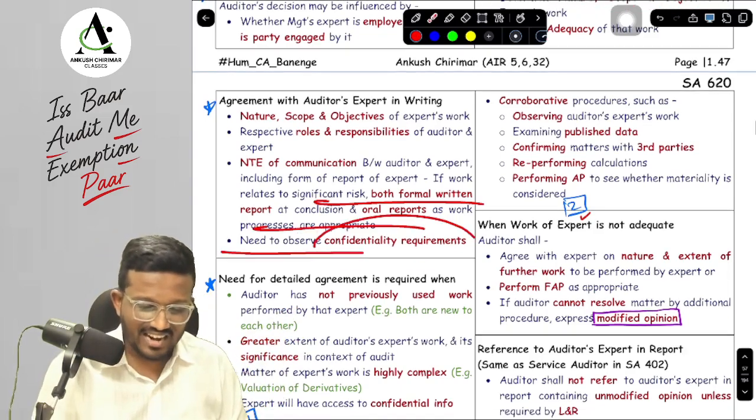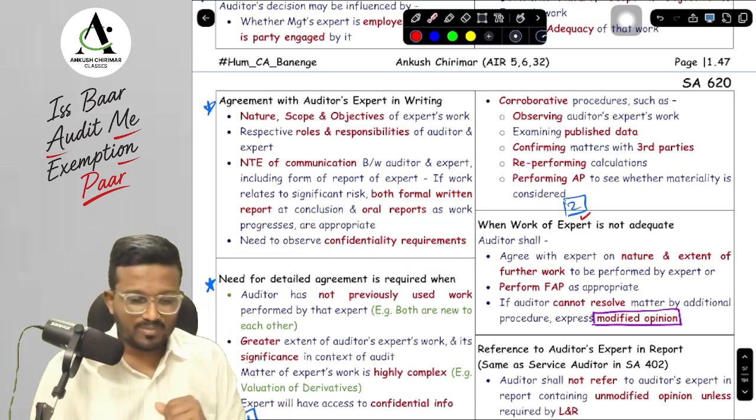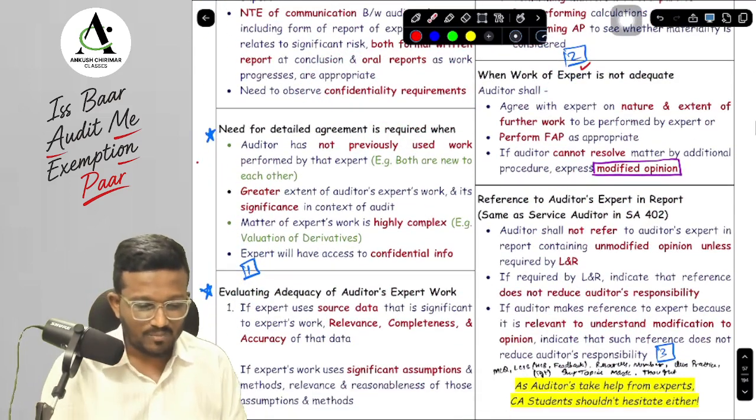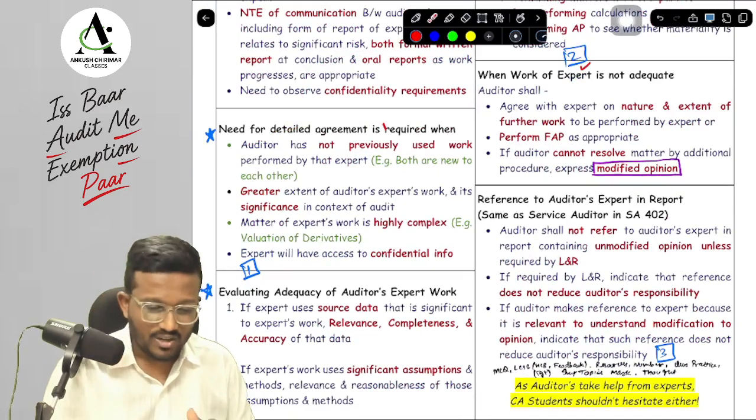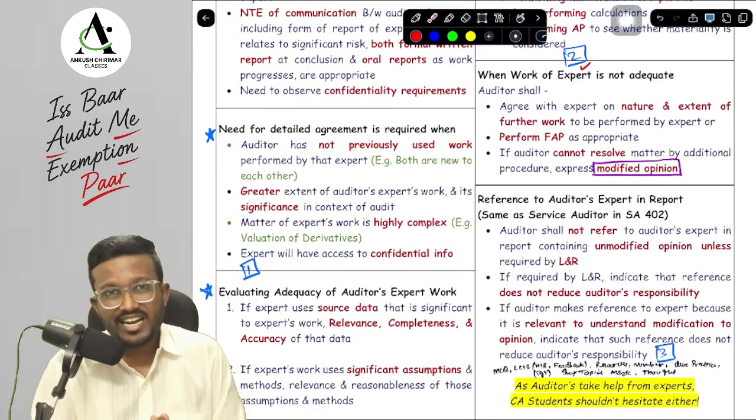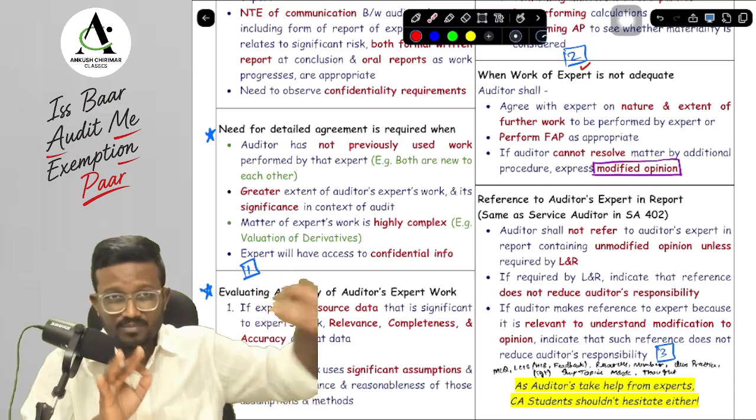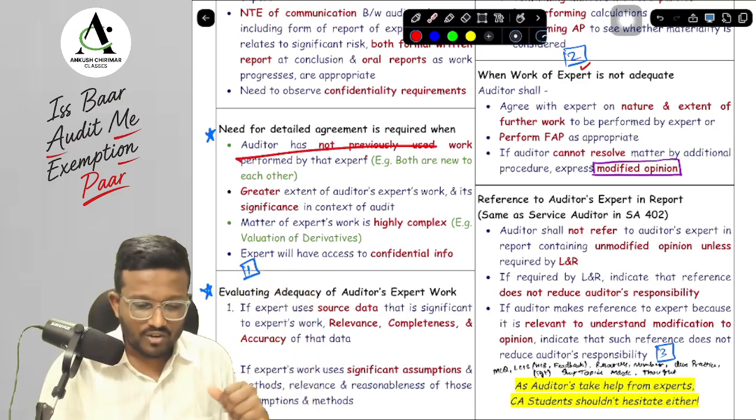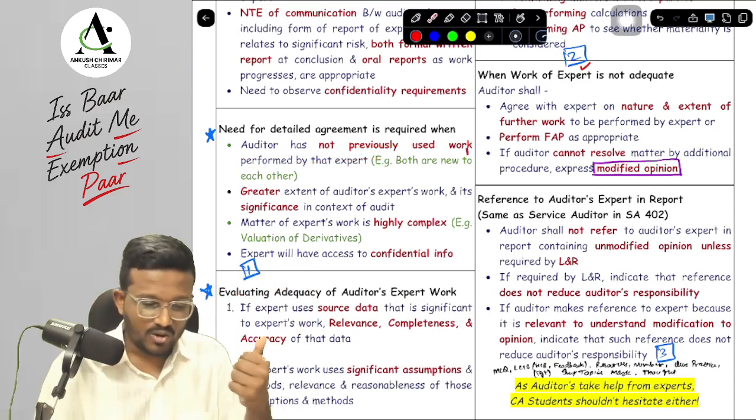Okay, yes, sir. And also, what is the responsibility of the auditor expert to maintain confidentiality requirements? This is important. And last, this is also important that we need to have a detailed agreement. When do we need to have a detailed agreement? When I have not worked with this particular audit expert previously. So we have not worked with this particular audit expert previously. We are new to each other.